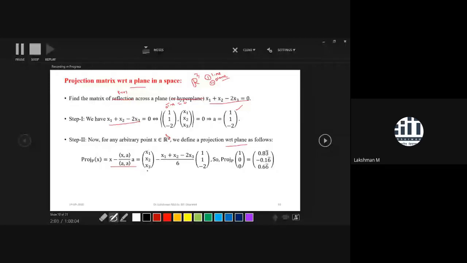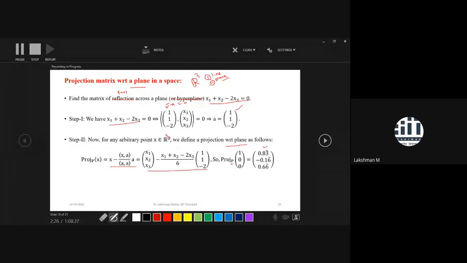After simplification, you get the simplified version of the projection. Next, you are in 3D, so find the image of the projection of special elements. First find the projection of 1 0 0. The projection of 1 0 0 with respect to the plane is this 3D point.